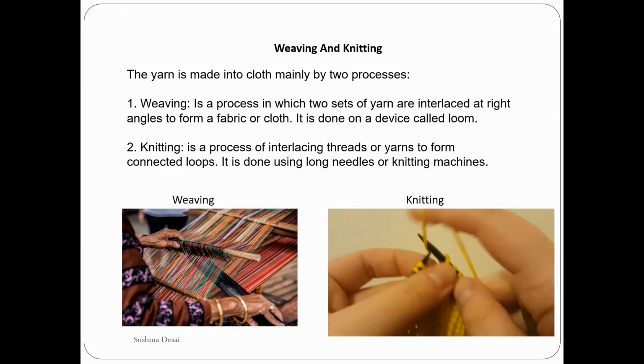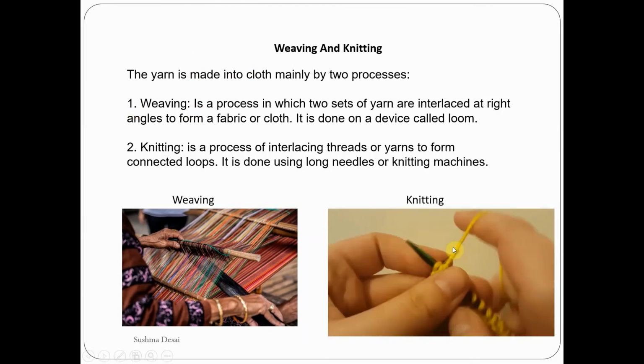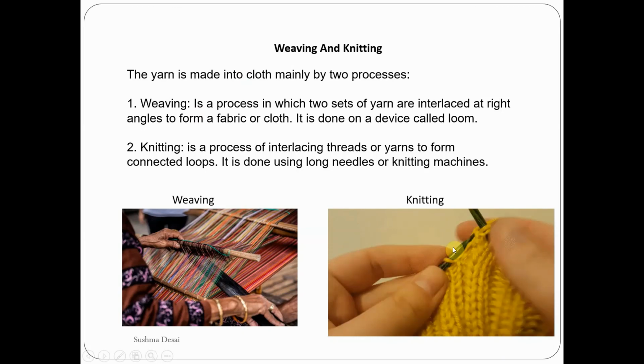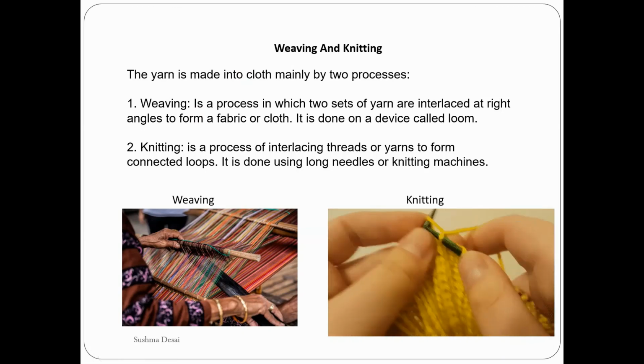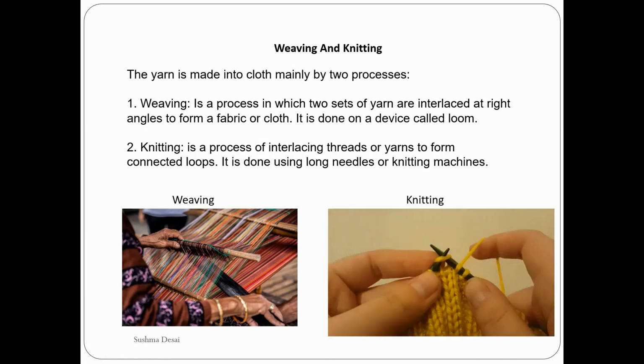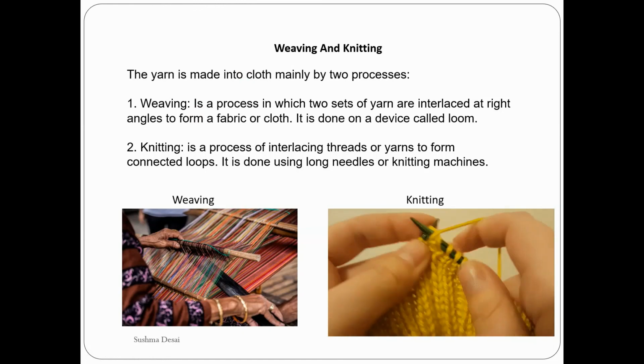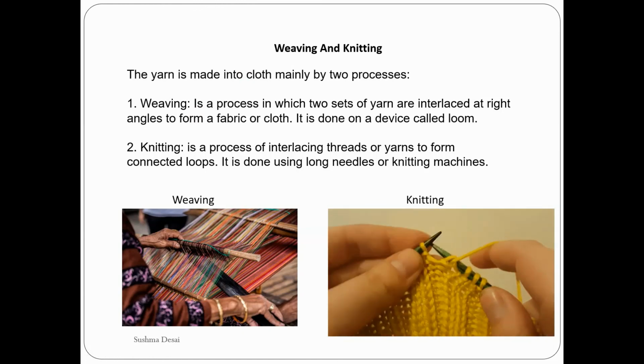What is knitting? You can see in the picture alongside how a person is making loops and interconnecting them. It is a process of interlacing threads to form connected loops. It is done using long needles. These are the two methods of how a yarn is made into a fabric.